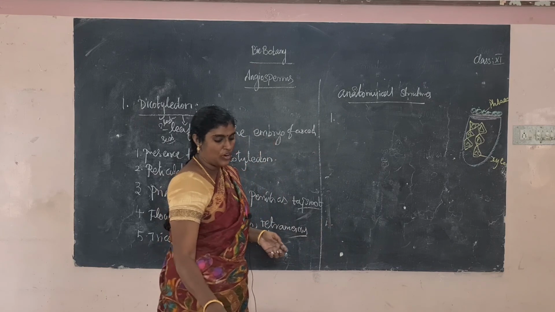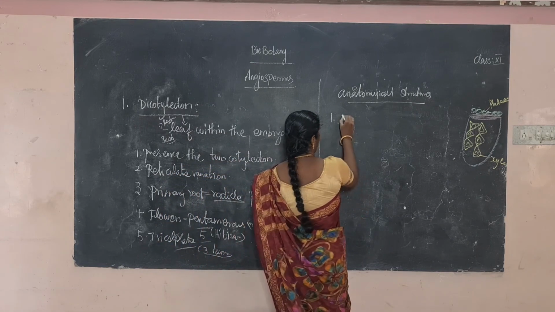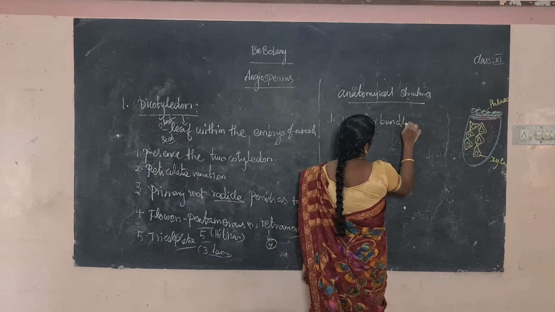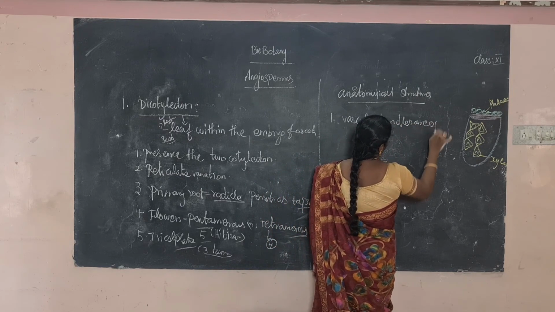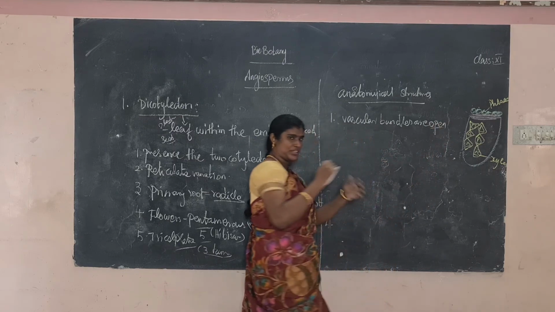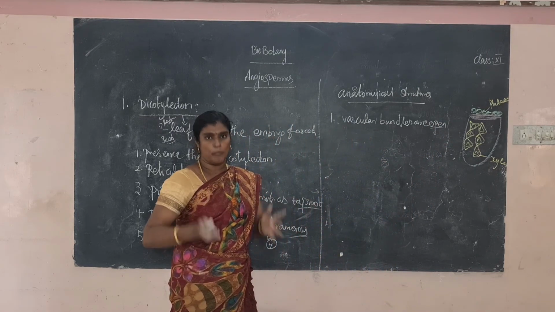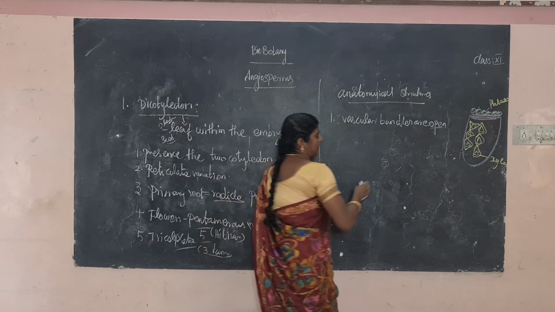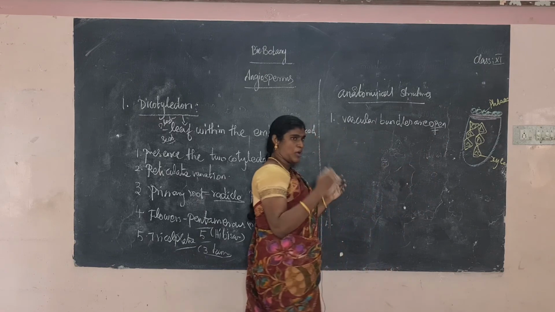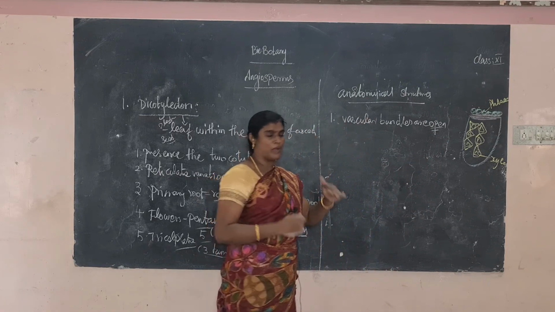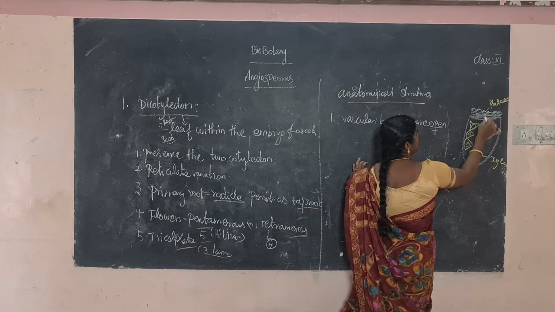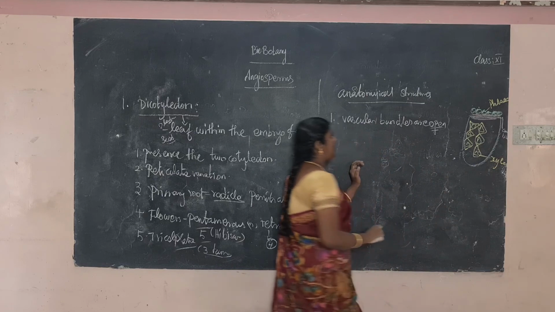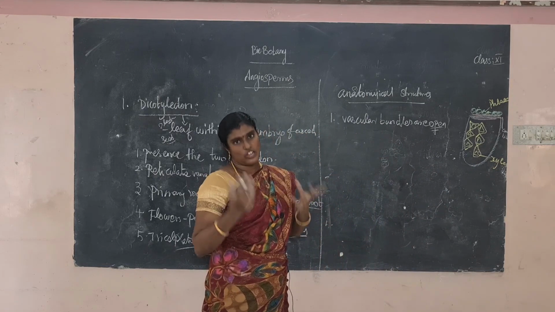Next, the vascular bundles are open. What does open mean? When cambium is present between the xylem and phloem, the vascular bundles are open. Without cambium, we study them as closed. So when cambium is present between the xylem and phloem, what is this? This is cambium. When cambium is present, it is an open type of vascular bundle.